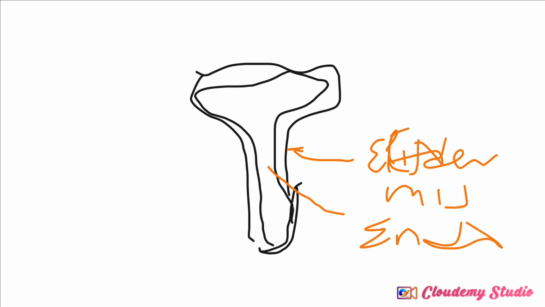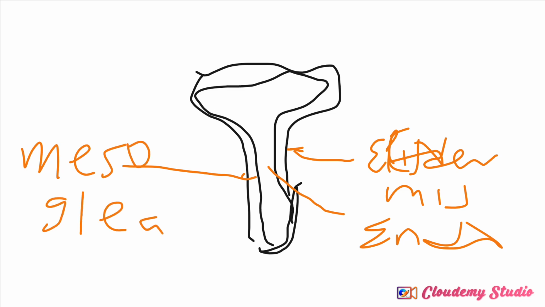Now, something separates the ectoderm from the endoderm, and the thing that separates them is a jelly-like substance, and it is called mesoglea. Not mesoderm, please. It is called mesoglea. So the mesoglea separates the ectoderm from the endoderm. You understand? So they are diploblastic.